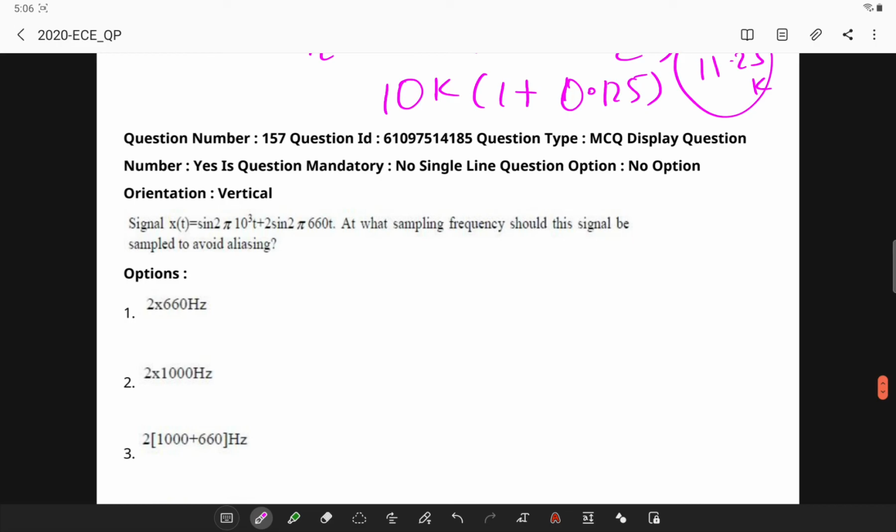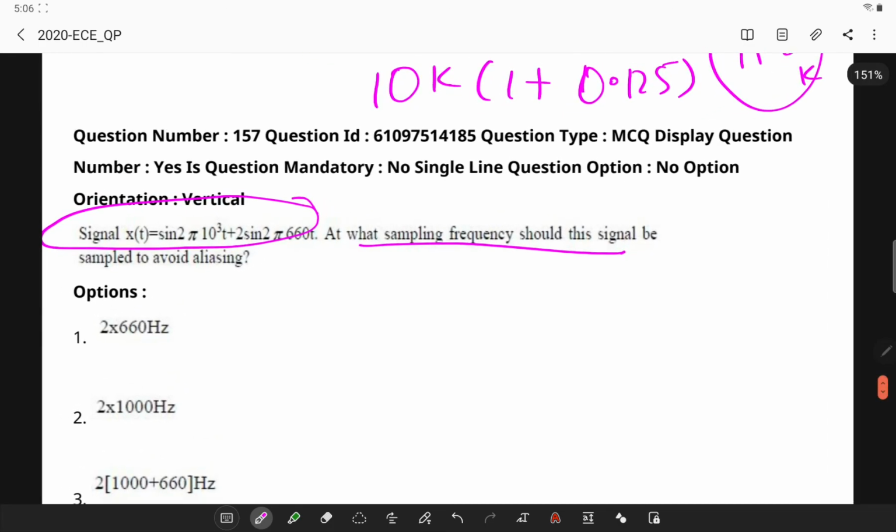Here x of t is given as this particular signal, and at what sampling frequency should the signal be sampled to avoid aliasing? If you observe, the first signal is 2 pi into 1000 t, therefore it is 1000 hertz.